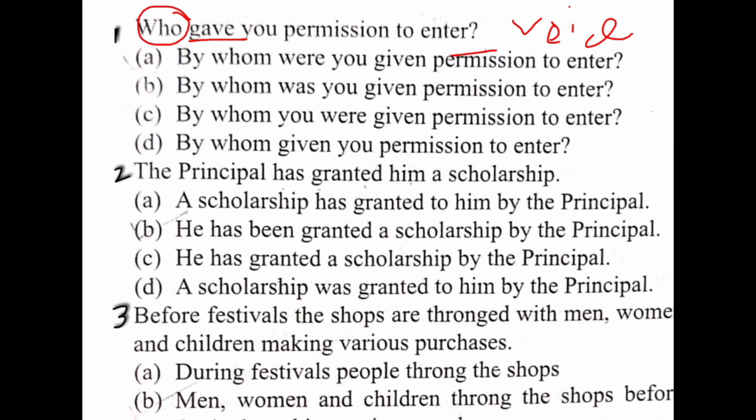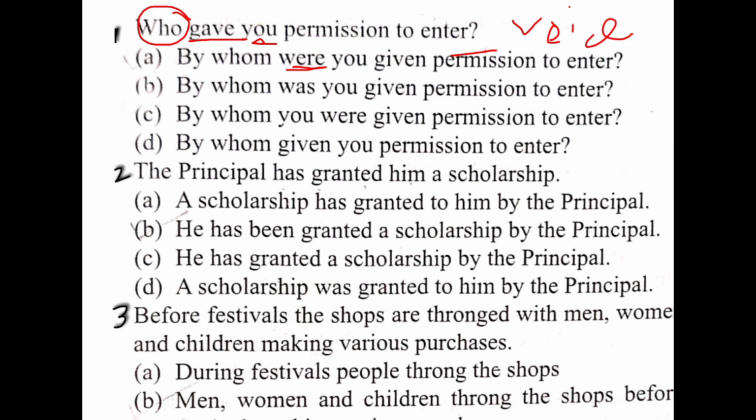Next point you have to note down: when simple past tense is given in the change the voice, then you have to use was or were. But with you, you can use were, not was. So were is only given in this part.